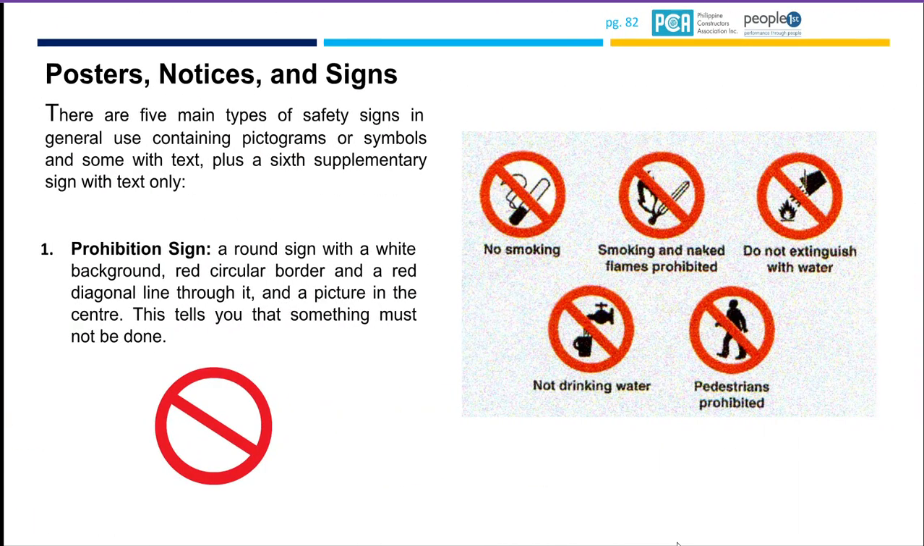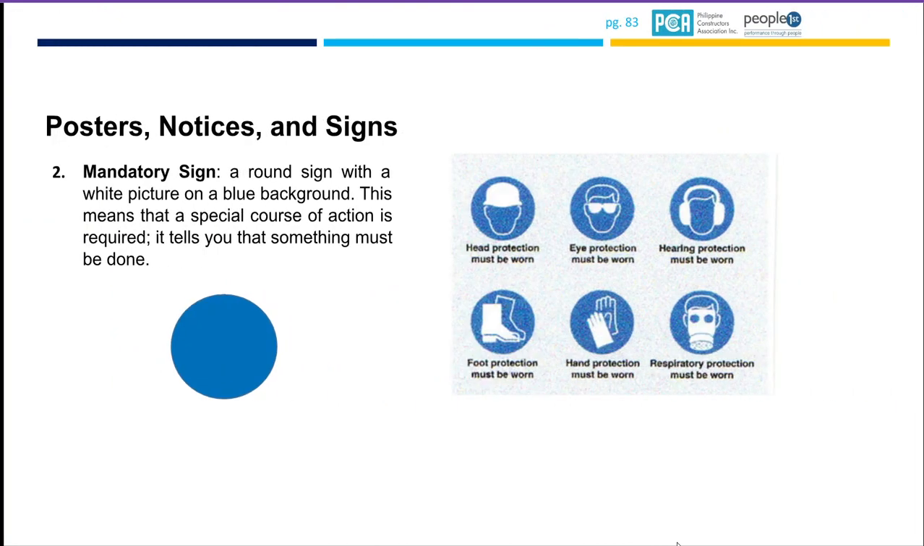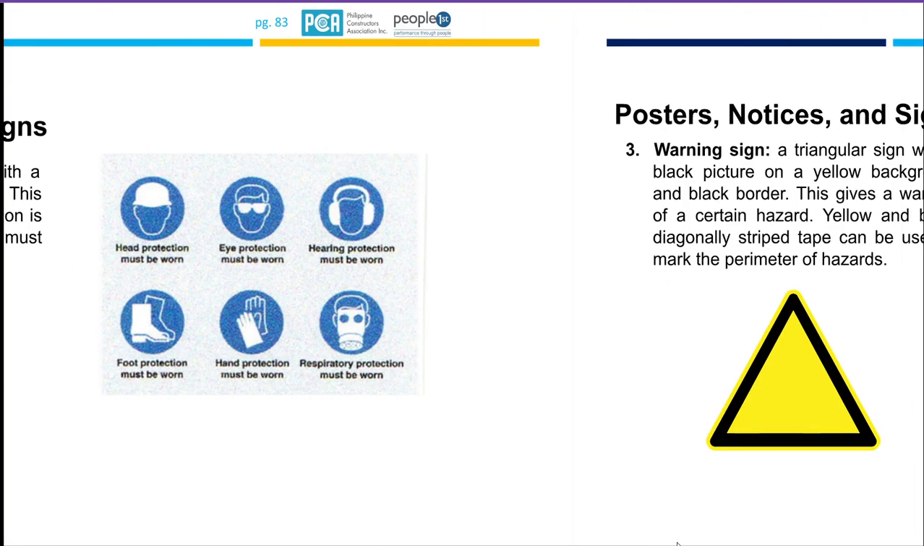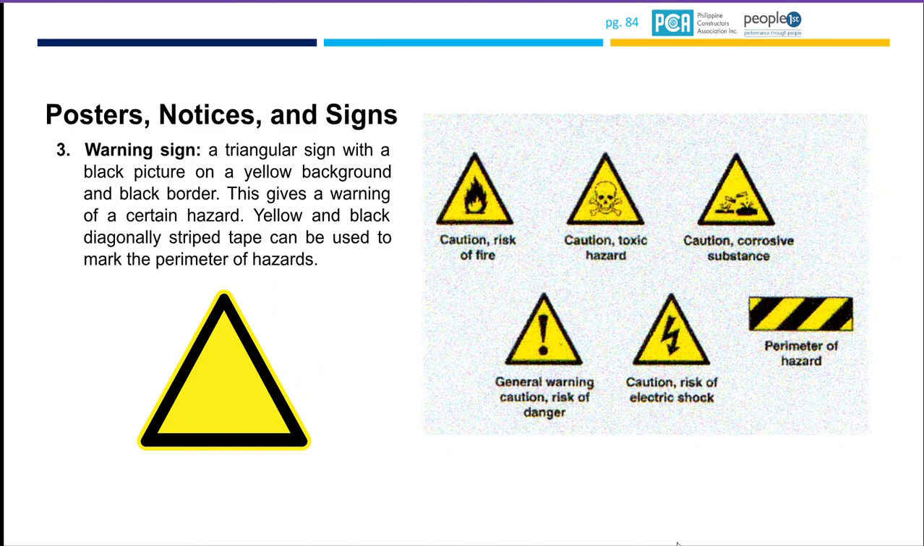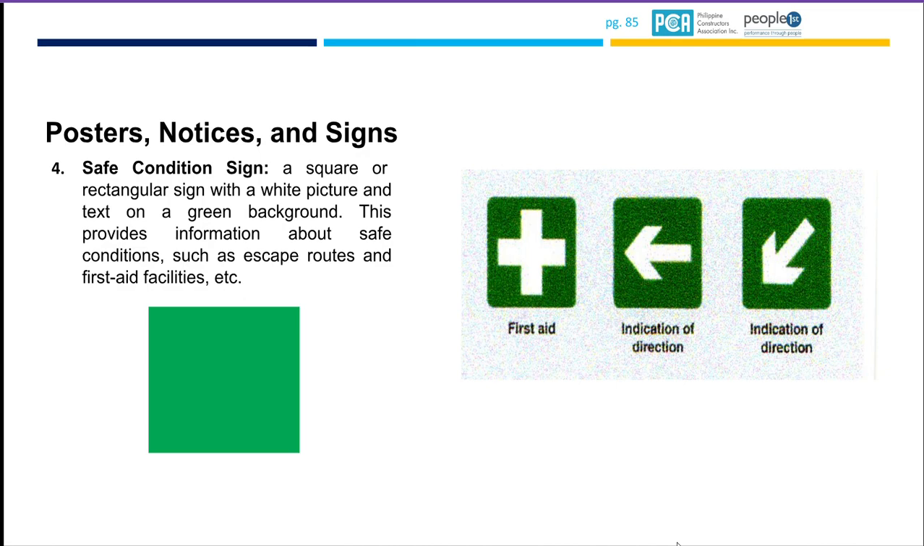Posters, notices, and signs. These are the prohibition signs: no smoking, no naked flames, do not extinguish with water. Mandatory sign: eye protection must be worn. Warning signs: caution, risk. Safe condition: first aid, indication of directions.